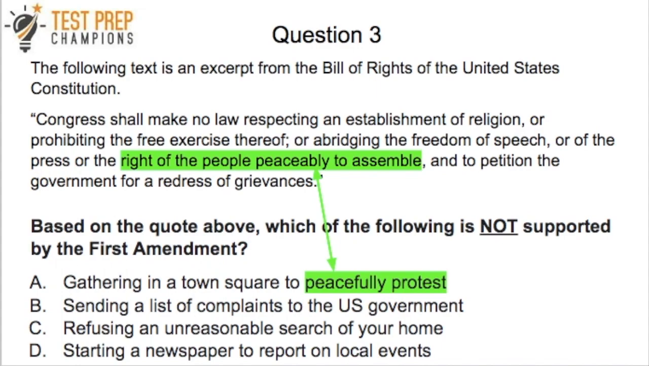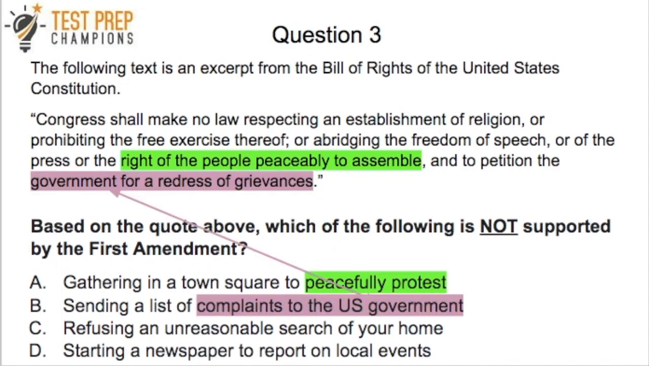And so we can find the part of the excerpt here that uses the word peace. We can confirm that A is correct. So if it's correct, that means it's not going to be the right answer here, because it's asking for which is not supported.